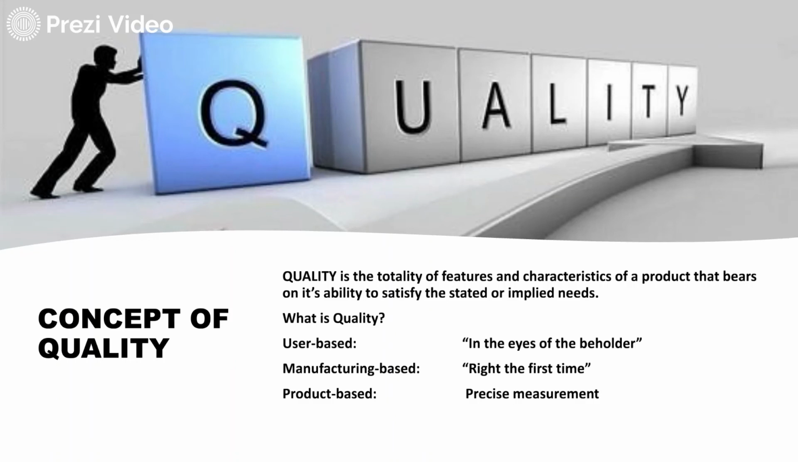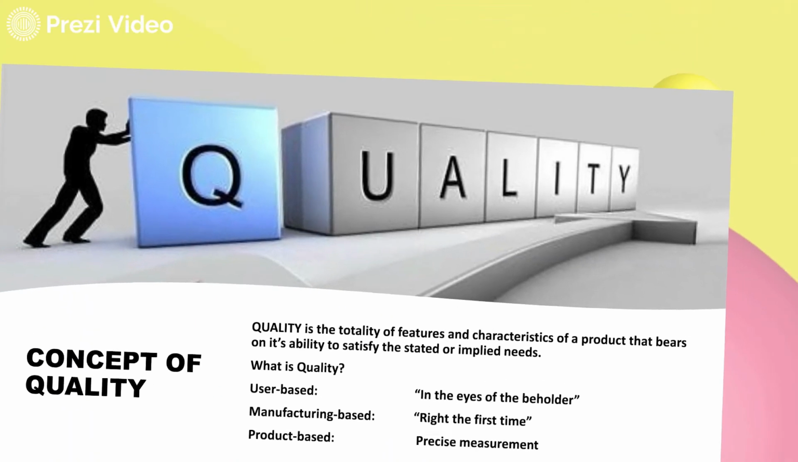So to build the quality, there are different perspectives. If you see from the user based view, beauty lies in the eyes of the beholder. If the consumer is satisfied, everything is fine. On the basis of the manufacturer, it has to be right the first time. Before reaching the consumer, the product has to be perfect. From the product based view, precise measurements need to be done. Nothing can be vague. You have to be very perfect in the utilization of the product.